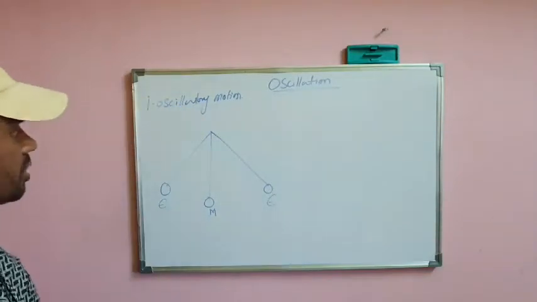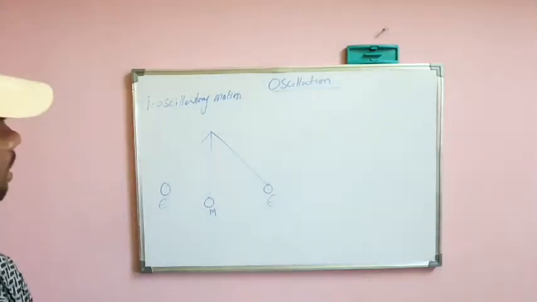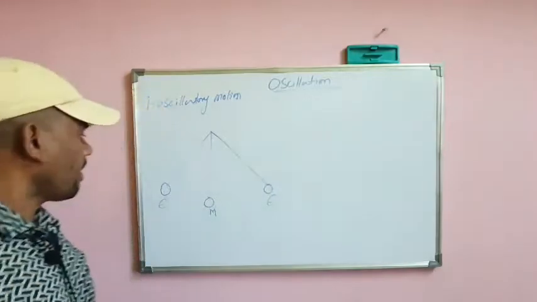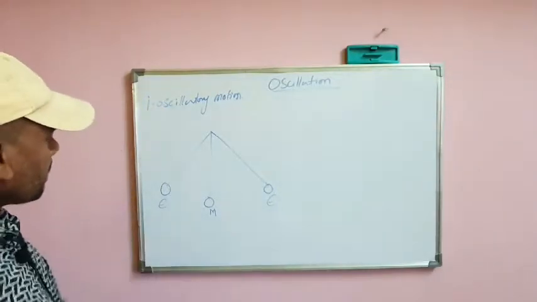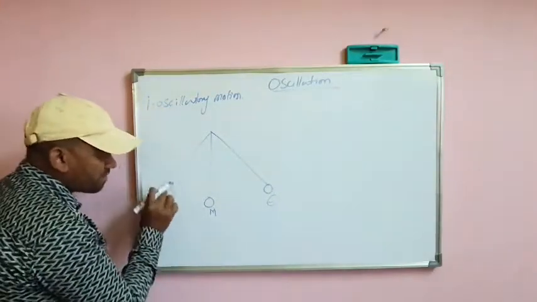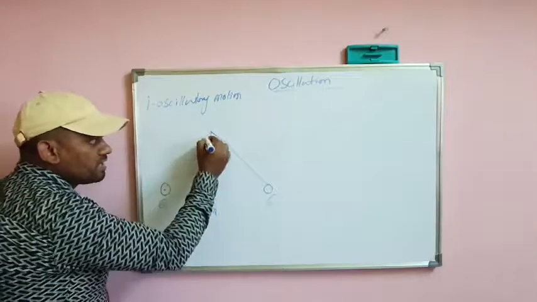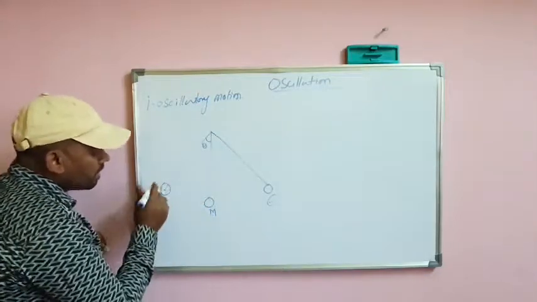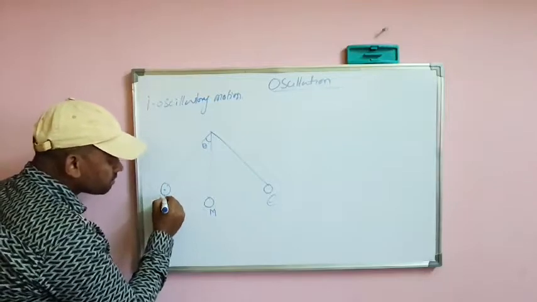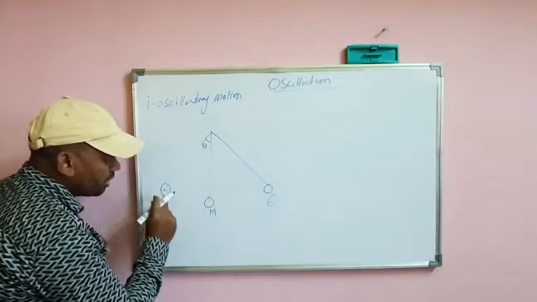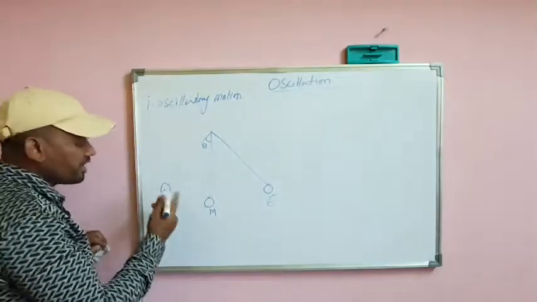So we have two extreme positions at both sides. If you start the journey of this pendulum with an angle theta, it has a certain height due to which it gains potential energy.